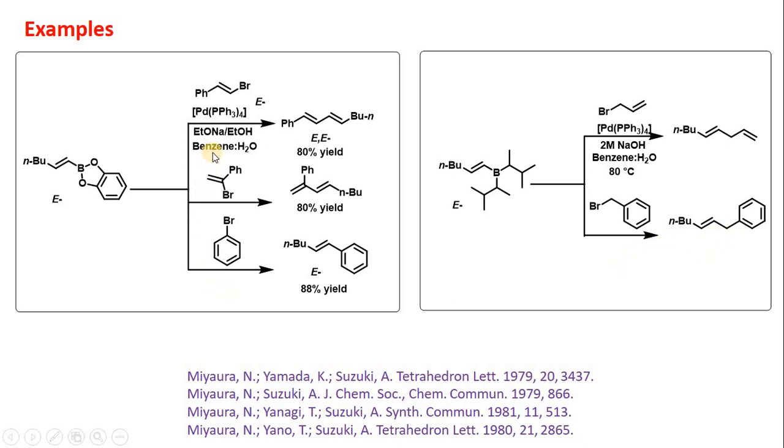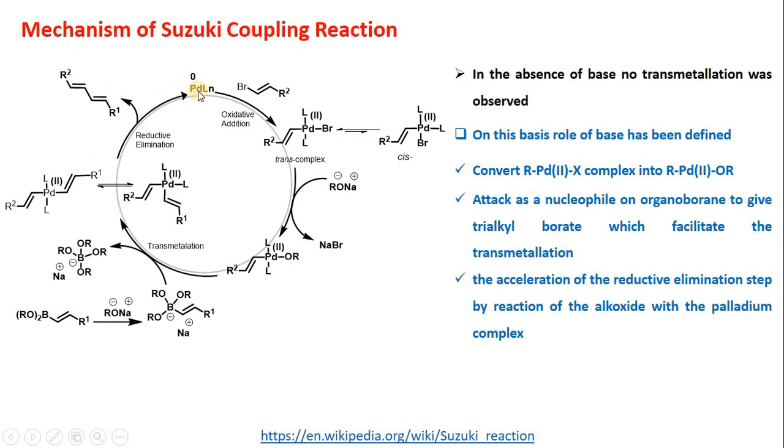I want to tell you the reaction conditions in all the cases are the same, and here also reaction conditions are the same. Now the mechanism of Suzuki coupling reaction. Palladium 0 undergoes oxidative addition with unsaturated halides to give cis complex. This cis complex undergoes isomerization to give trans complex, which is more stable and present in predominant amount. This first step is similar to Heck coupling reaction. Please note that oxidative addition is highly stereospecific. It means bromo is trans to R2, therefore palladium will also be trans to R2.